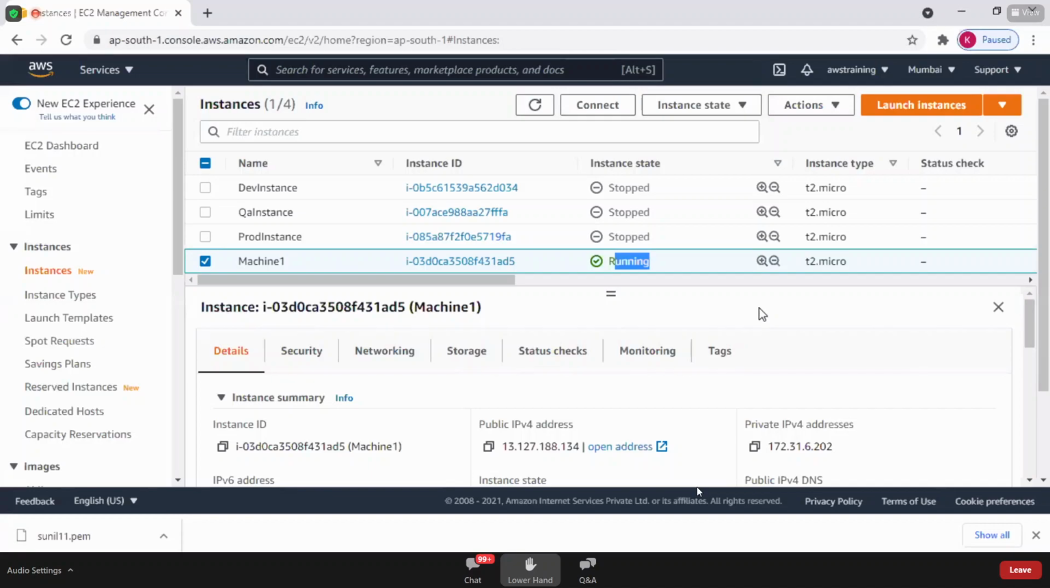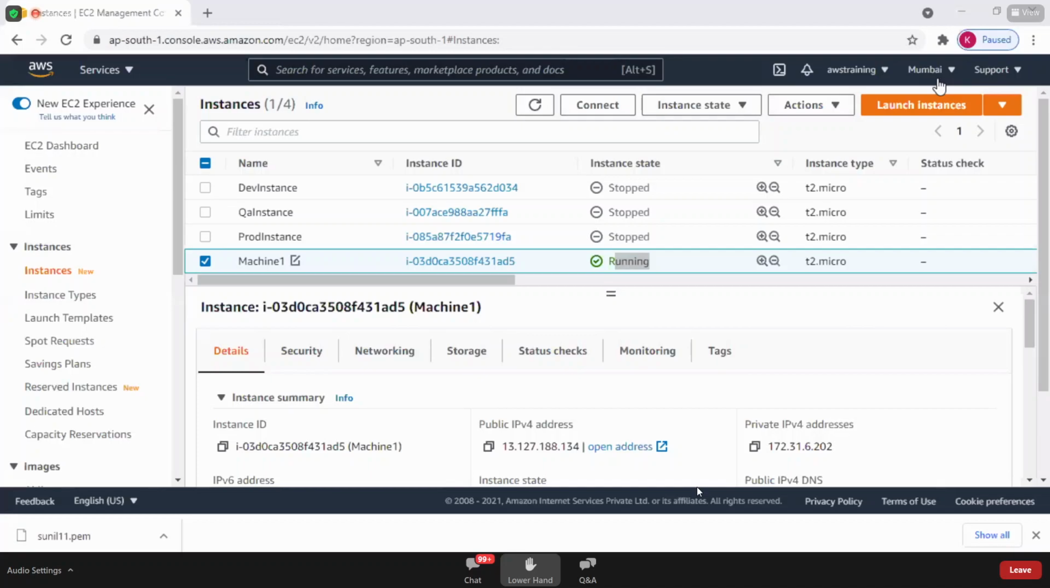Got it? Perfect. Now tell me in which data center it is created. My question is, you have successfully created the Windows machine, no doubt, friends. But the point is, in which data center is the Windows machine created? You can see at the top right side it says Mumbai. That means this Windows machine is created in the Mumbai data center.